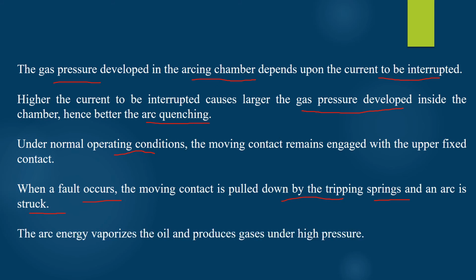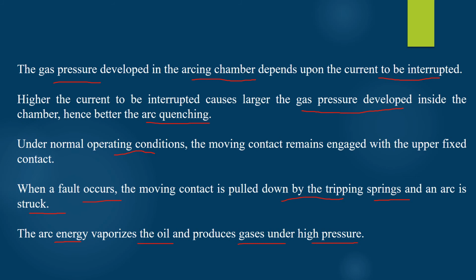As a result of the arc between the two contacts under the oil, the decomposition of the oil starts, and the arc energy will vaporize the oil, and therefore gases like hydrogen and other hydrocarbons will be produced under high pressure. These gases will surround the arc and will prevent the oil from entering into the gap developed between the two contacts of the circuit breaker.